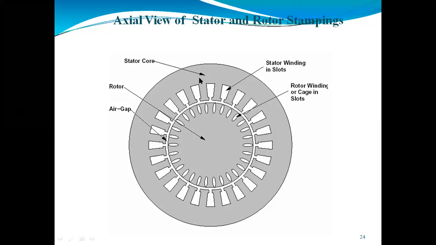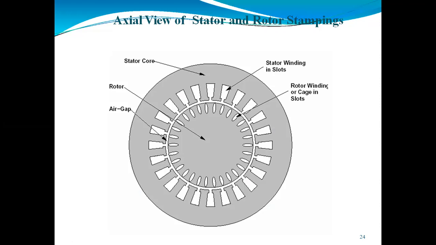We are using the stator core, which is laminated, in order to reduce the eddy current losses. After that we are using the stator winding in the slots. You can see here. The slots on the periphery of the stator of a three-phase induction motor carry the three-phase winding. This three-phase winding is supplied by a three-phase supply, and it will be star or delta.